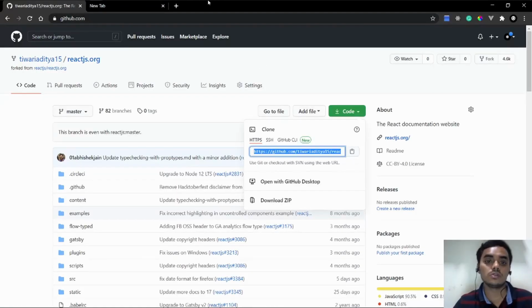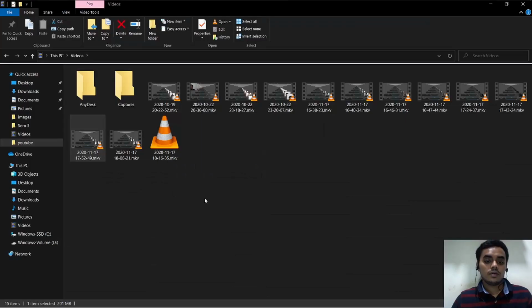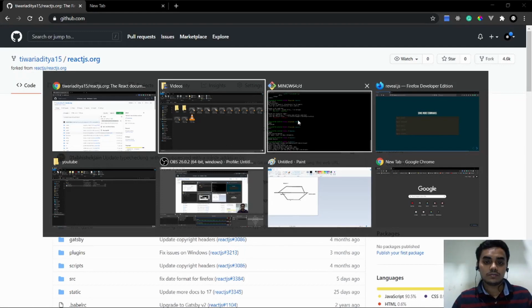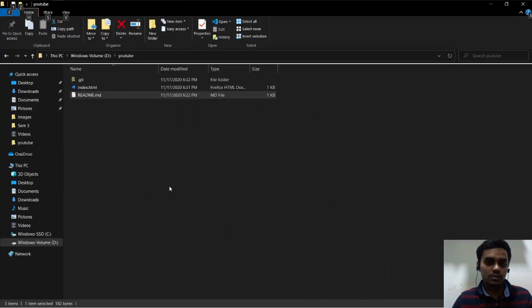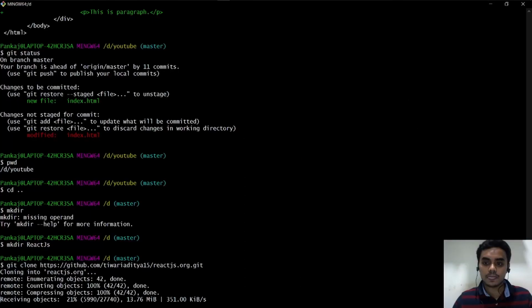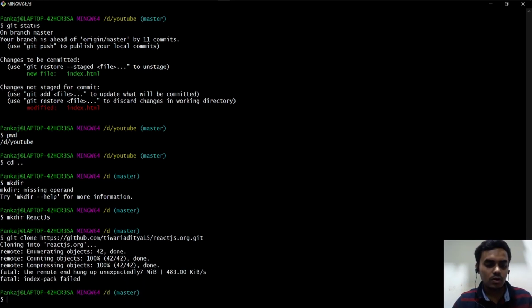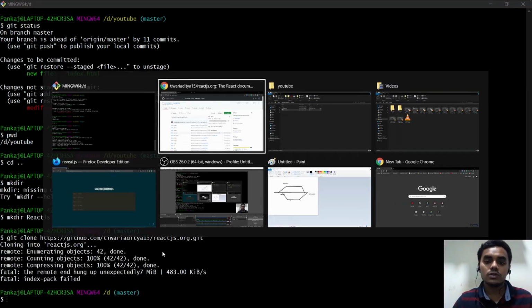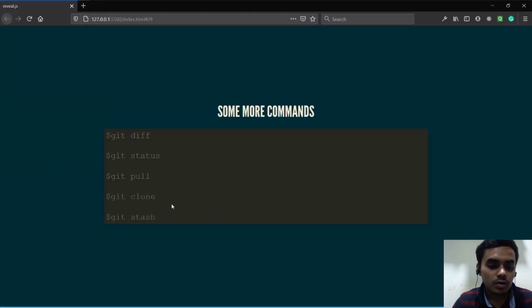So this is where git clone is used. It is still cloning because it is a very large repo, so I'm just gonna kill it because I don't need that on my machine.